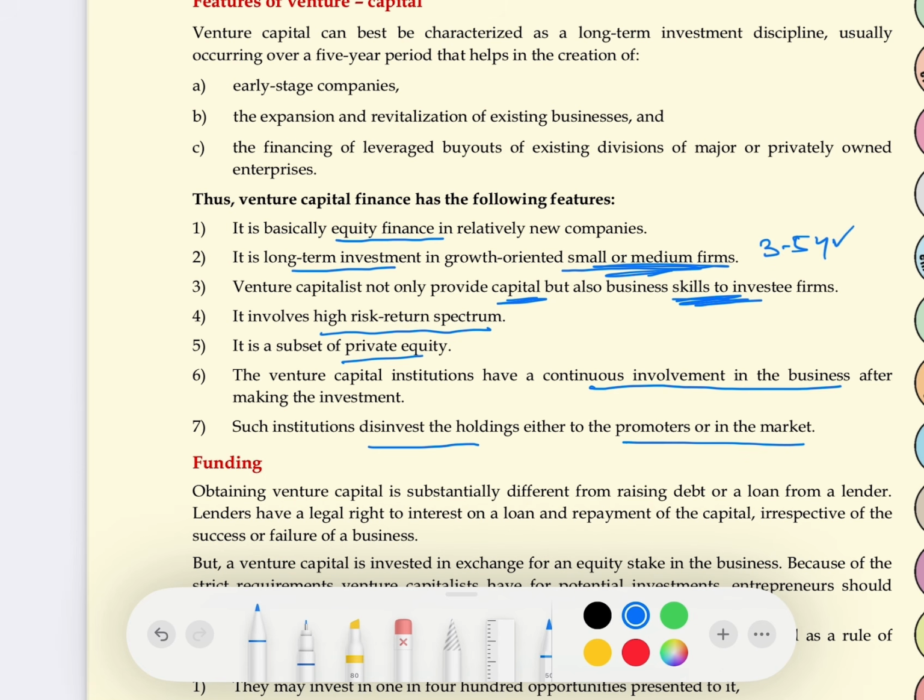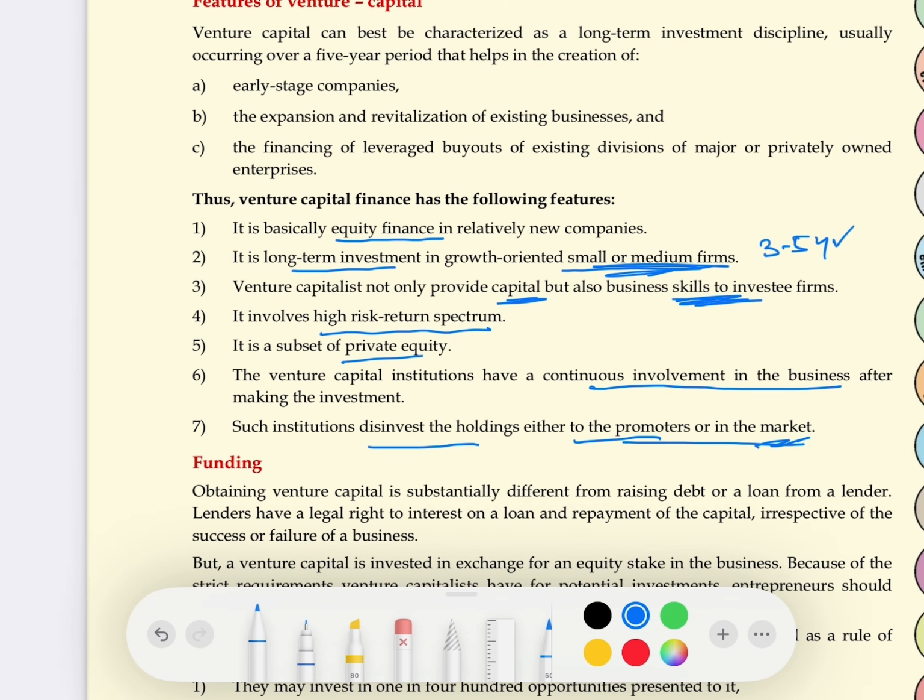Investment means putting money in, disinvestment means taking money out. When they decide to sell your shares in the market, at that time first of all they offer those shares to the promoter only. Let's say you are the venture capital, I am the company, and the ownership of my company is with me, and you decide to sell my shares. So first of all you will offer those shares to me. Do you want to have your shares? If I refuse, then you will sell those shares in the market. Okay, either to the promoter or to the market.